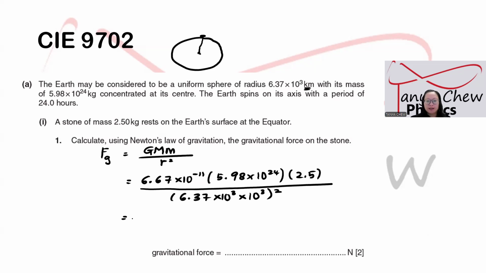So the value that you should get is, let me do it, 5.98 times 10 to the power 24 times 2.5 divided by 6.37 times 10 to the power of 6, squared. And the value that I got was 24.6 Newton. Of course, you can round it off to 25 because after all, you have to denote your final answer in terms of 2 to 3 significant figures only. I put it in terms of 3 significant figures. So I can accept 2 answers: one is 25 Newton, the other one is 24.6 Newton.